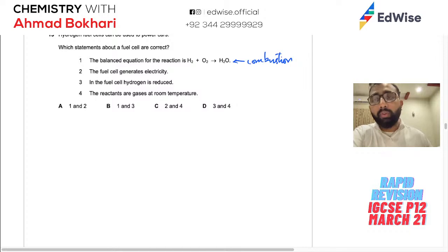Okay. Fuel cell generates electricity. Obviously, any cell generates electricity. In the fuel cell, hydrogen is reduced. Hydrogen actually goes to become hydrogen ion. You don't need to know the full equations of fuel cell. And I'm giving you caution on this.